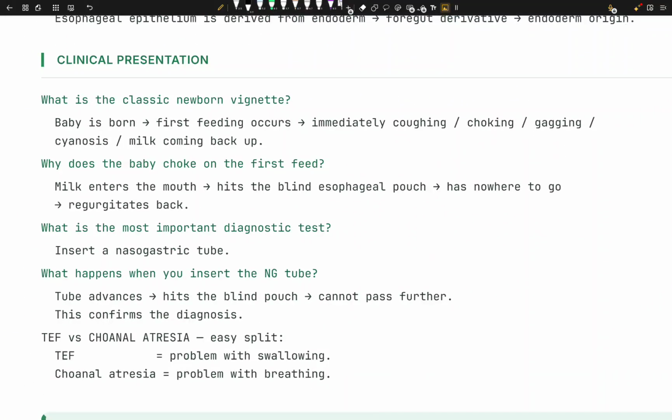Clinical presentation: baby is born, first feeding occurs, and immediately the baby is coughing, choking, gagging. There is cyanosis because the baby is not able to breathe. Milk is coming back and not going to the stomach. Why does the baby choke on the first feed? Because milk enters the mouth, hits the blind esophageal pouch, and has nowhere to go, so it regurgitates back.